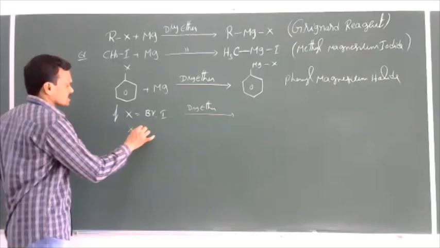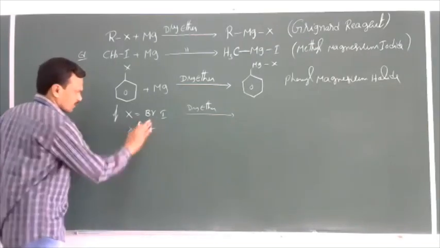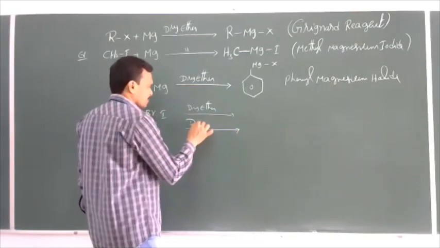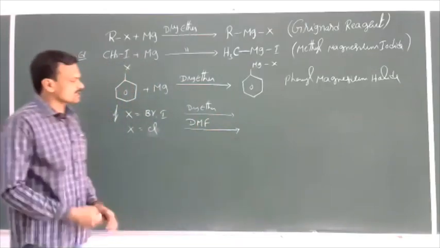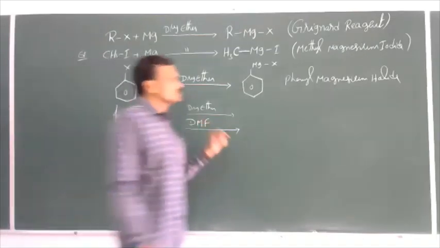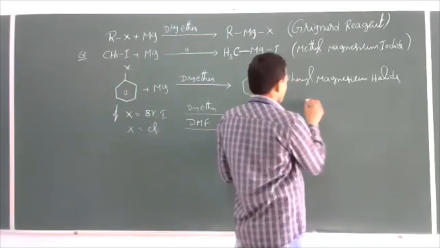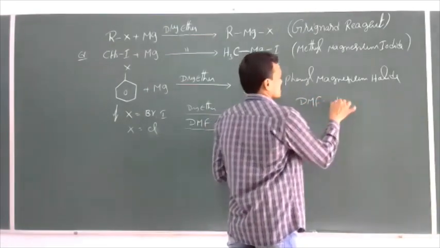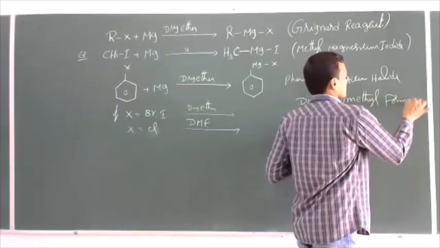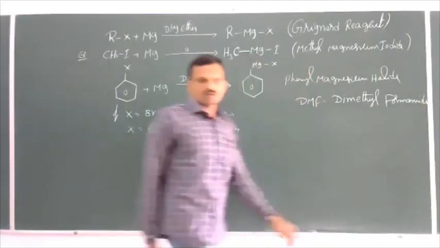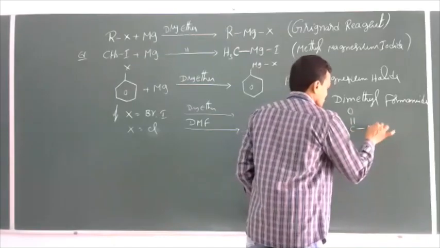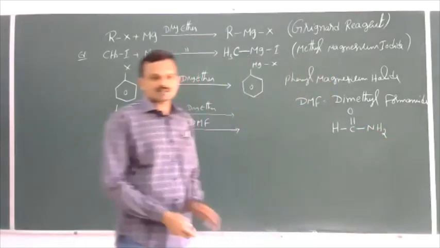Suppose if the halogen is X, that is F or chlorine. If the halogen is chlorine, then the reaction is carried out in DMF. So here DMF means dimethyl formamide. This is an aprotic solvent. Just write here, DMF means dimethyl formamide. Say HCONH2, this is called a formamide.